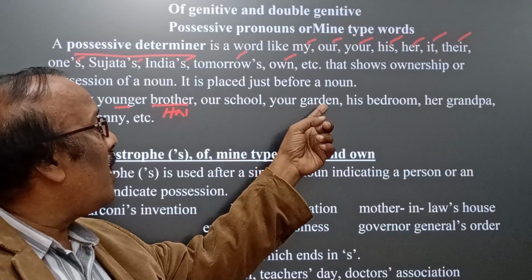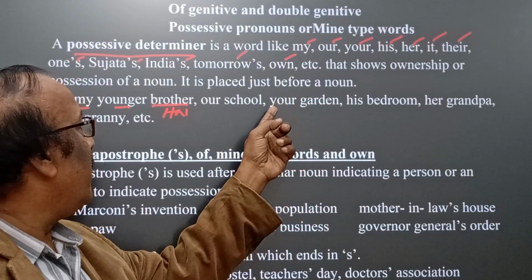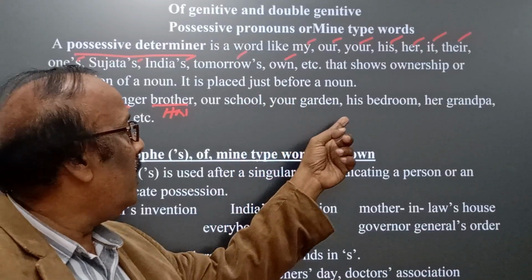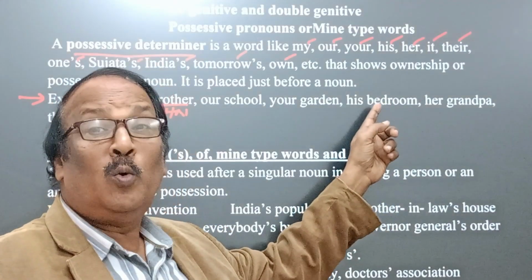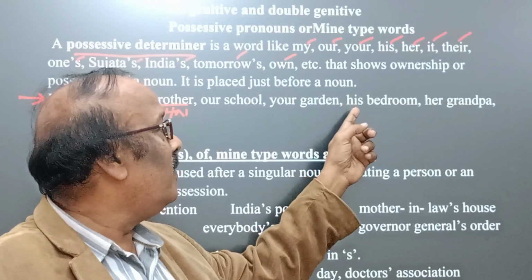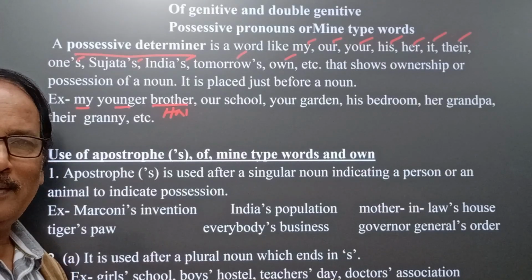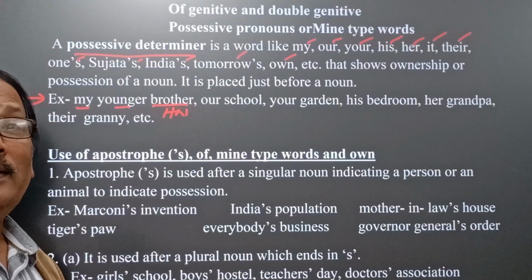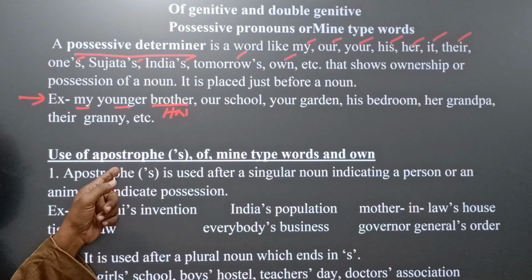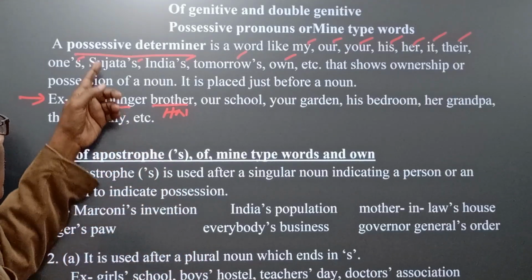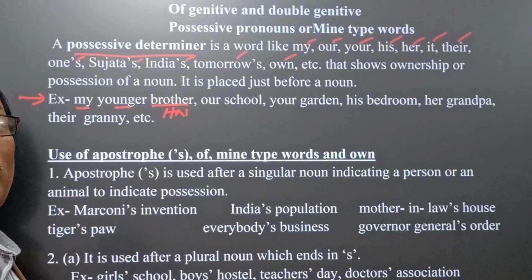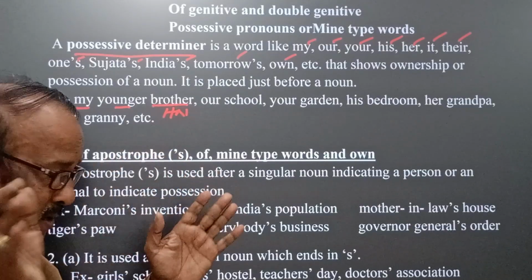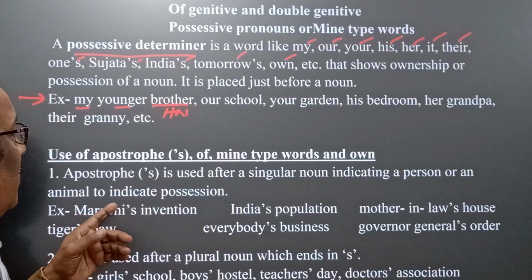Your garden: garden is the head noun, and your is the possessive word. His bedroom: bedroom is a noun, his is a possessive. Her grandmother: her is a possessive word. We call these possessive determiners because they express possession, coming before the head noun in a noun phrase. Now come to the next idea.